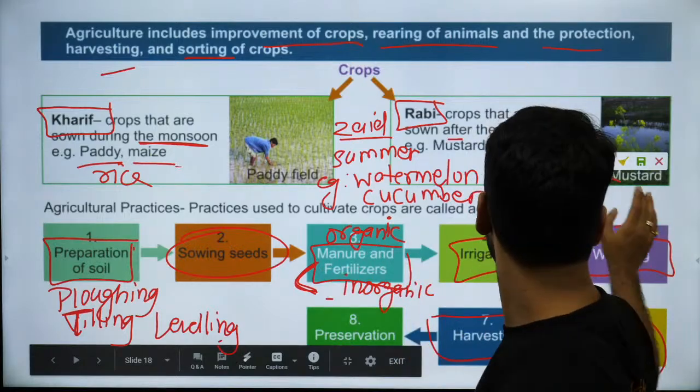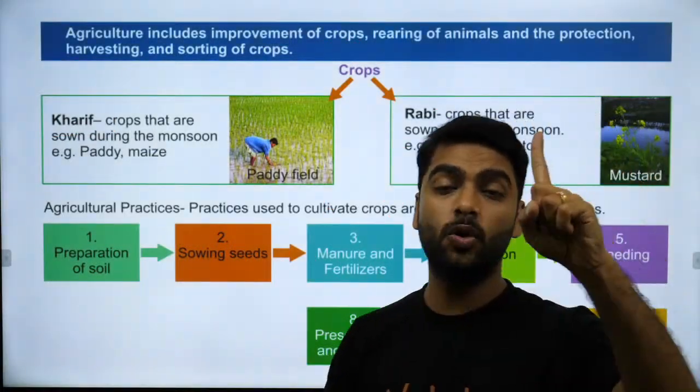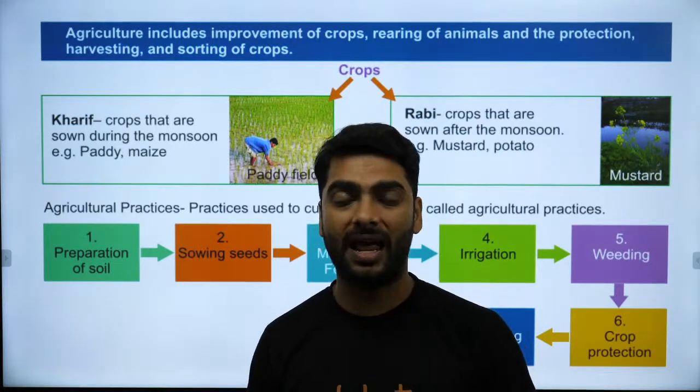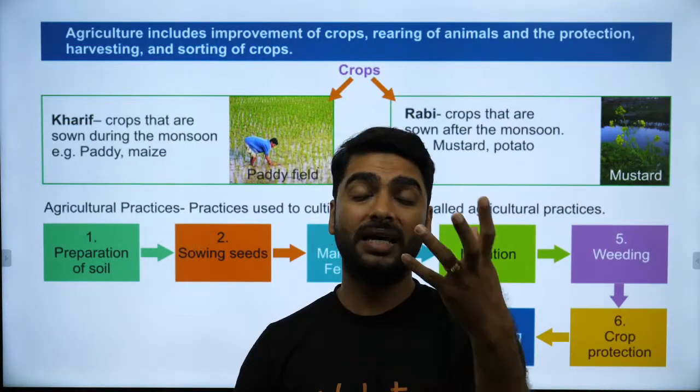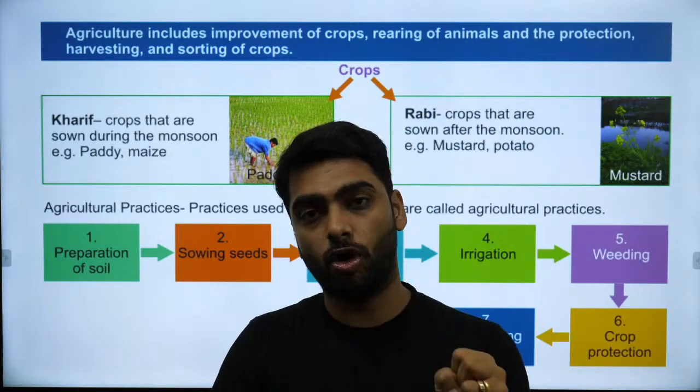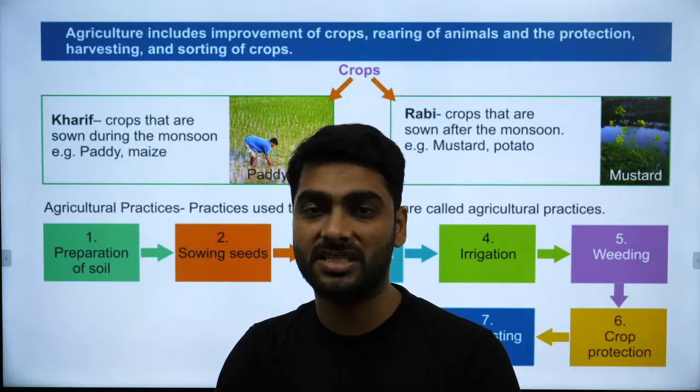Storage is done in silos, granaries and gunny bags. You can use neem. Neem is a pesticide. It will protect the crops from any kind of rodents and infestation.